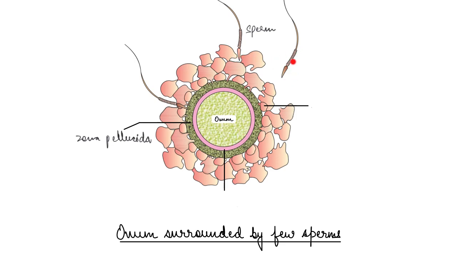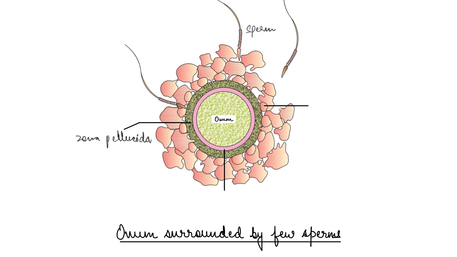So they will basically block the entry of these sperms now. These are additional sperms, right? So this basically ensures that only one sperm fertilizes the ovum, because the ovum is just one, right?